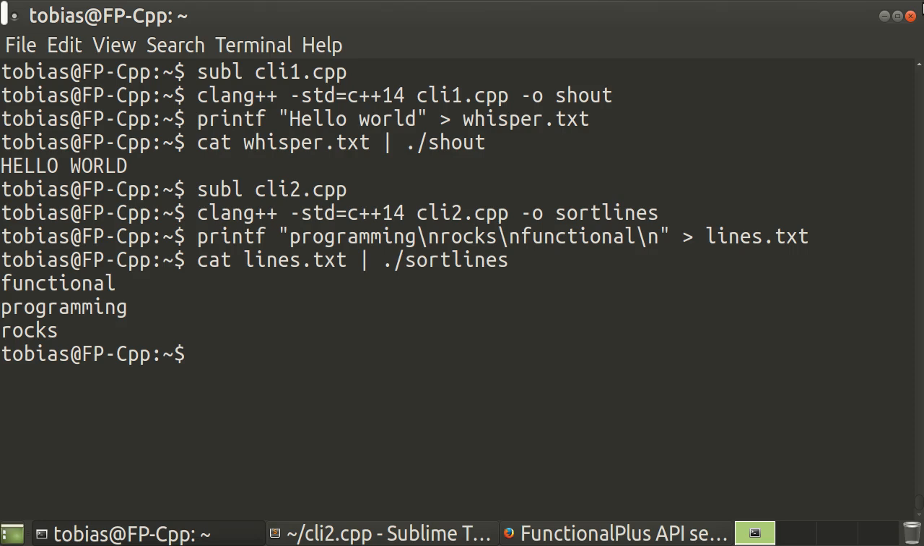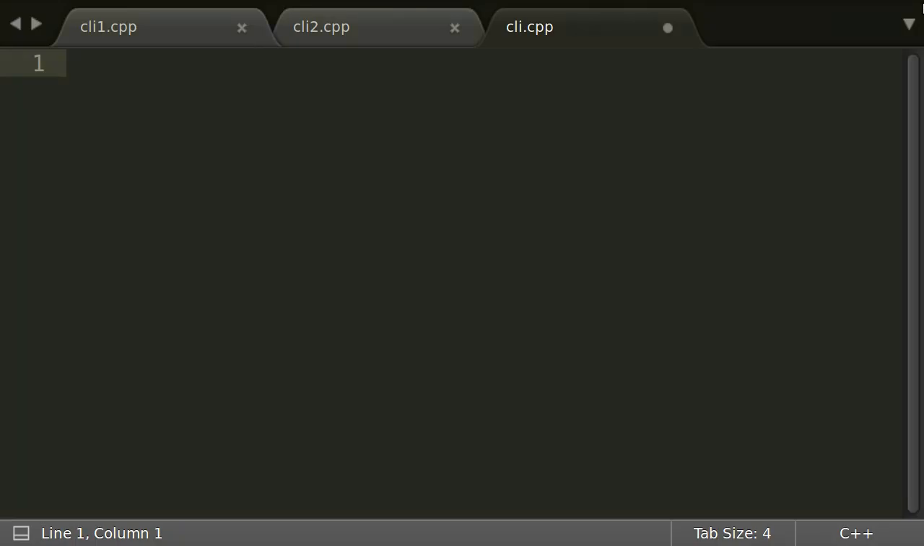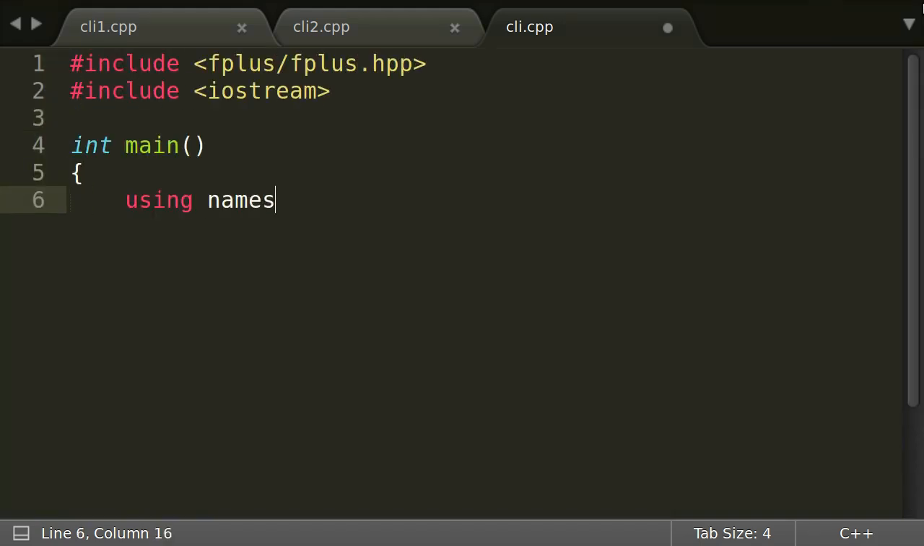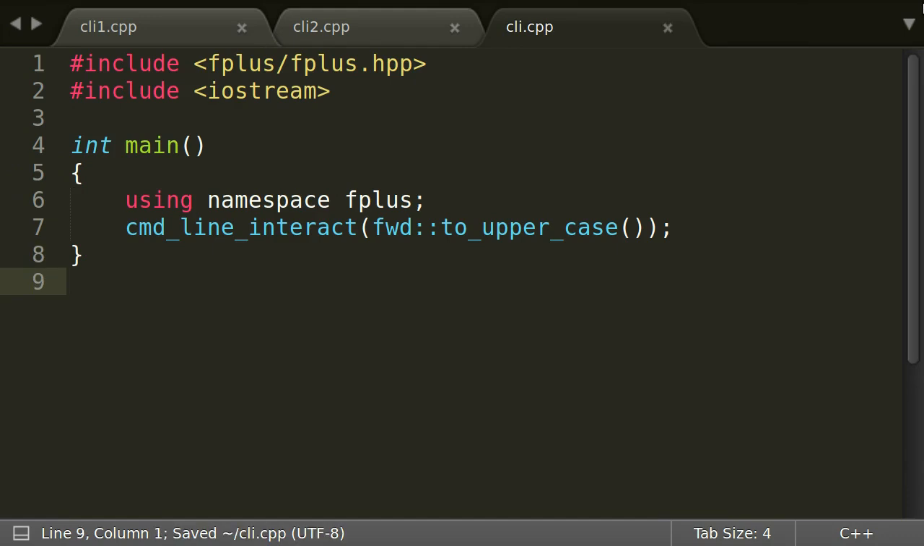Great! But both our tools share a common code pattern, so we should extract it to make it reusable. How would such a solution optimally look like? For now, let's just think about the expressiveness and worry about the implementation details later. I think something like this would be nice. But how can we actually achieve this conciseness?